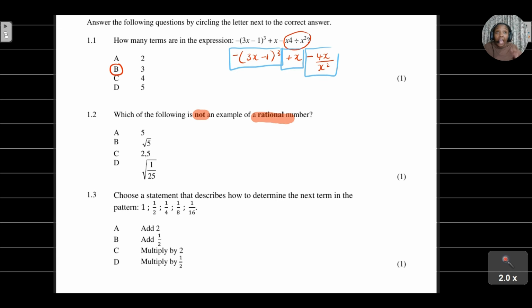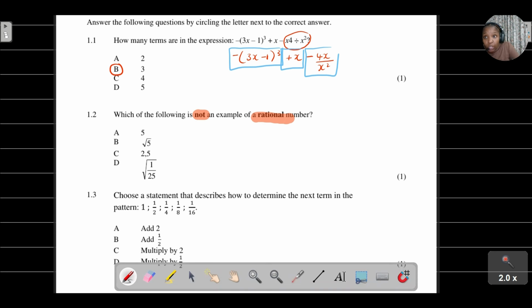And remember, I also said that under the umbrella of your rational numbers, an integer is a rational number, a natural number is a rational number, a whole number is a rational number, right?